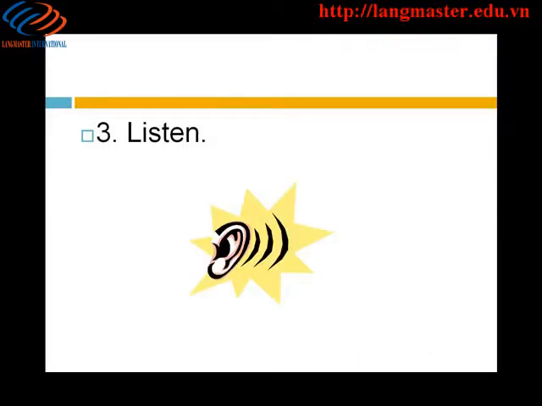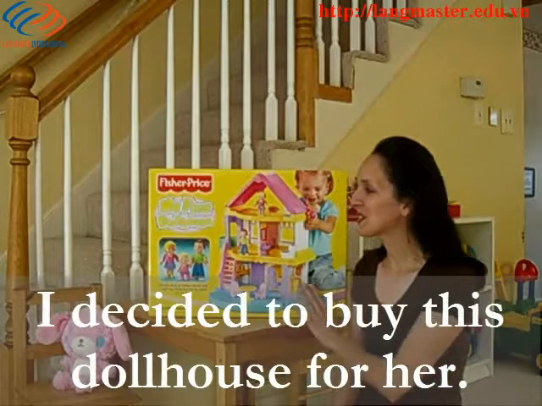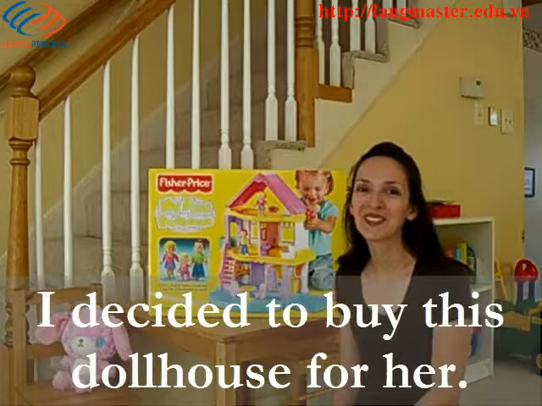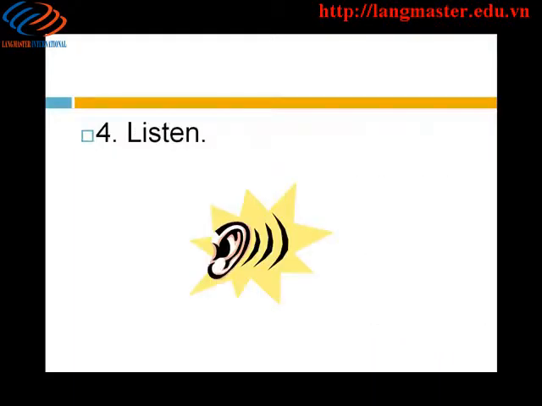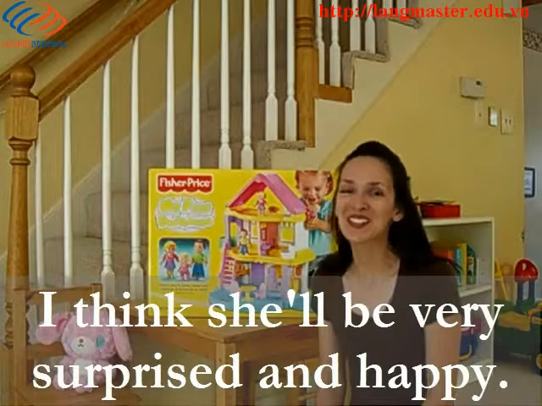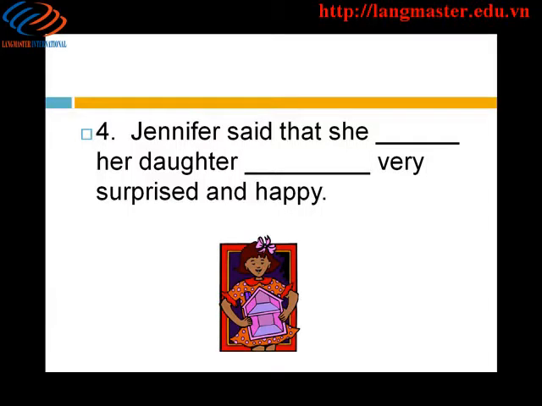3. Listen. I decided to buy this dollhouse for her. What's the reported statement? Answer. Jennifer said that she had decided to buy that dollhouse for her daughter. 4. Listen. I think she'll be very surprised and happy. What's the reported statement? Answer. Jennifer said that she thought her daughter would be very surprised and happy.